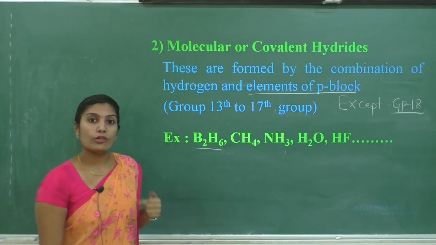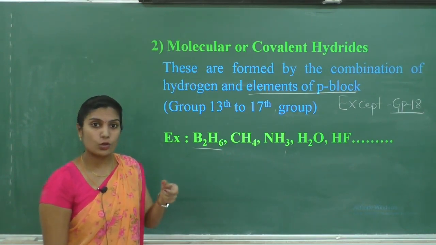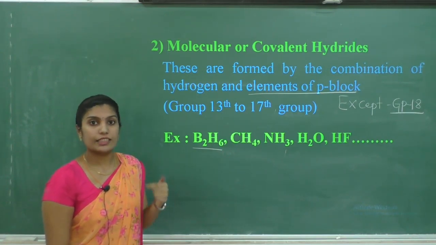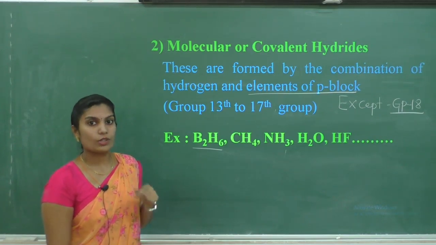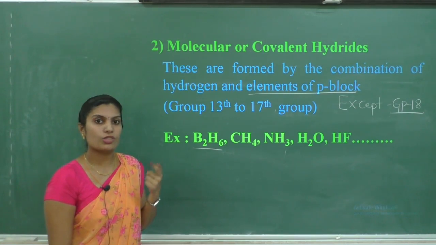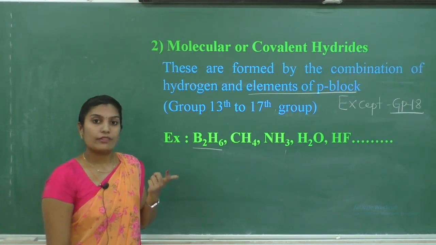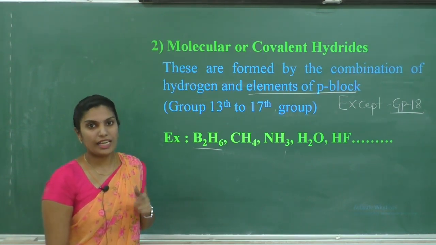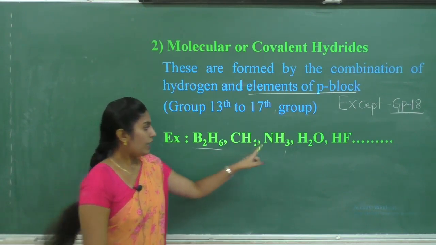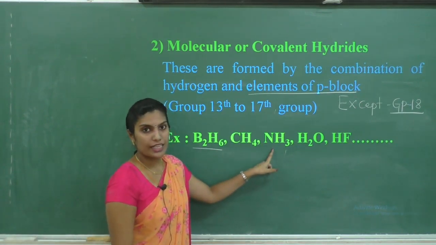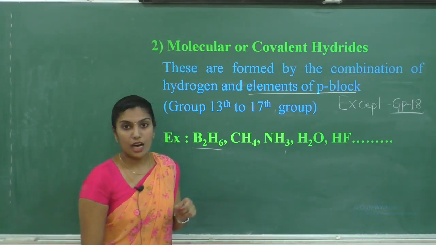Next, group 15 elements, nitrogen family. Already you have studied the reaction of nitrogen with hydrogen. When nitrogen reacts with hydrogen, it is going to form ammonia.